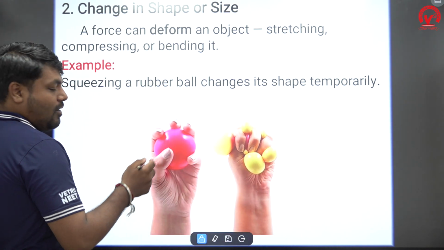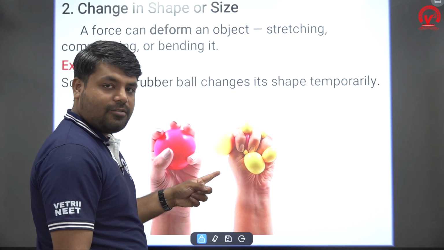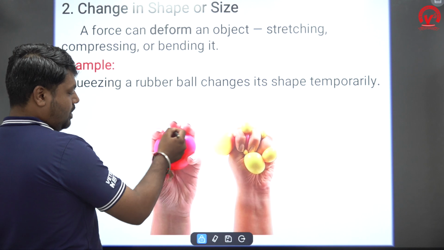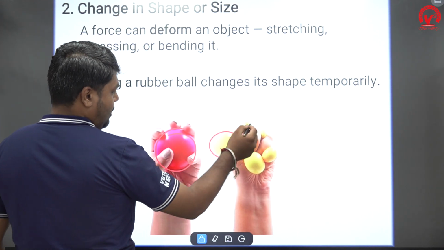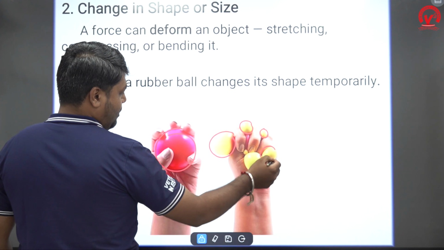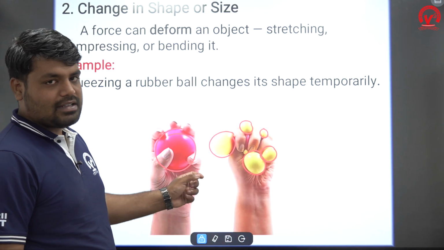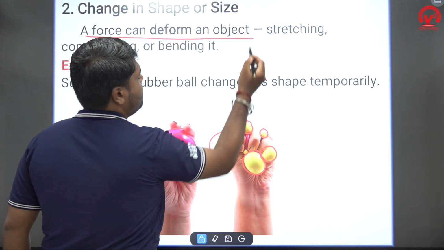So what is the effect of force on the ball? The force changes the shape of the ball. See here, it is a red ball in full shape. After applying force, after compression, it changes its shape and size. Got it? So a force can deform an object.